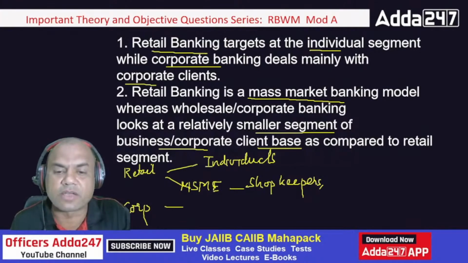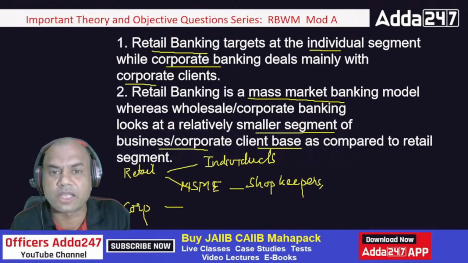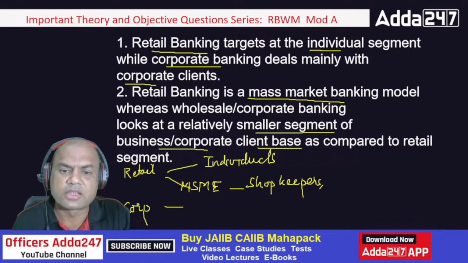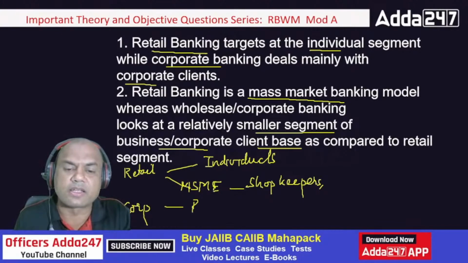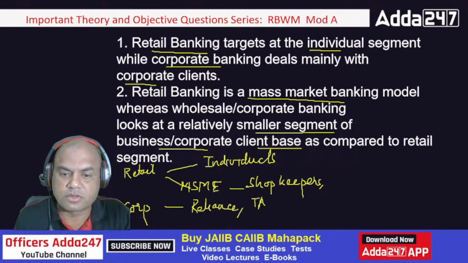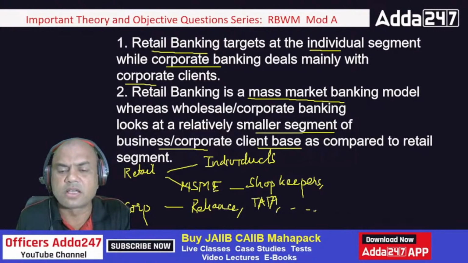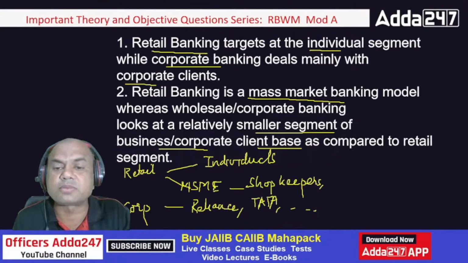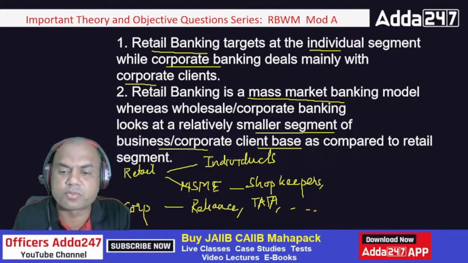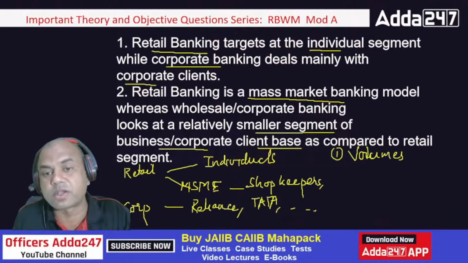Individuals having a salary of 5,000 to let's say an average of 1 lakh, there will be thousands and lakhs of these persons. Whereas companies like Reliance, Tata, or anyone else, are they in lakhs and crores? No. So retail banking is a mass market. Mass market means you have to speak in two terms. One is volumes, huge volumes. This is the main advantage of retail banking.